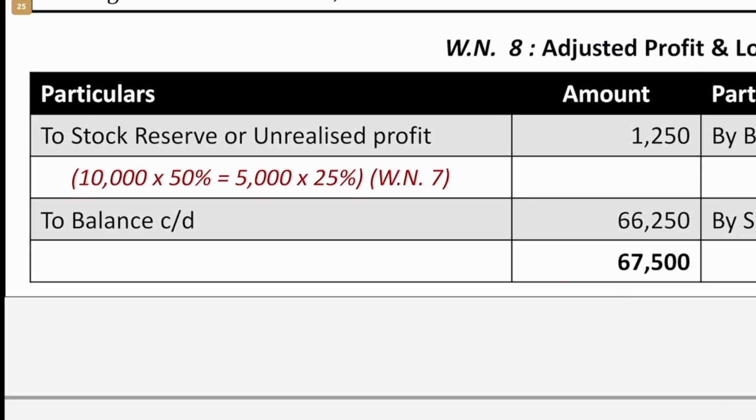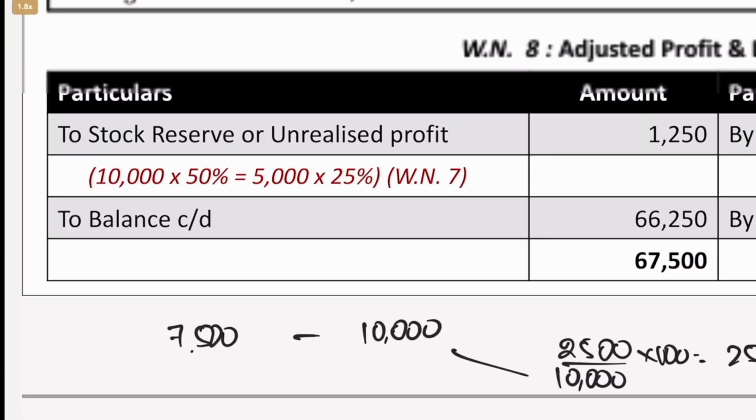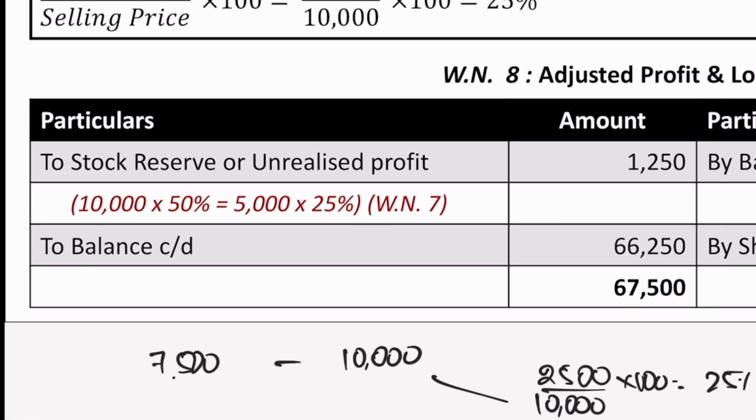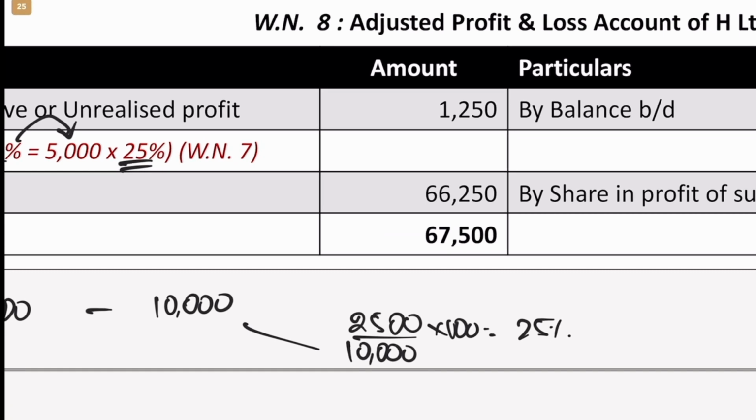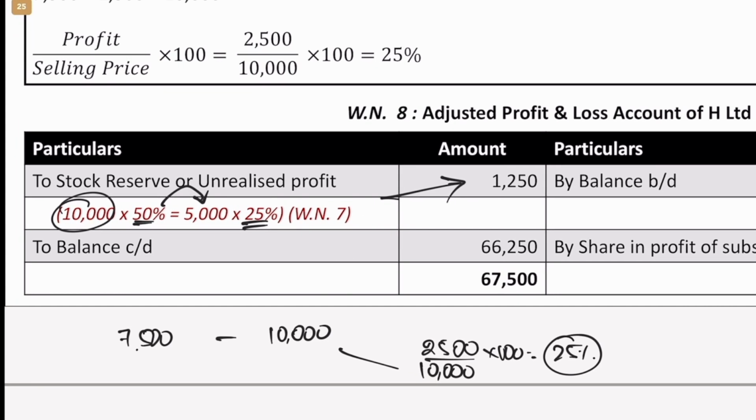So we know 7,500 worth goods were sold for 10,000 rupees. So now what is the profit percentage here? Profit is 2,500 divided by the selling price of 10,000 into 100, which is nothing but 25%. So now how much is unsold? Out of 10,000, 50% is unsold. So 50% of 10,000 comes to 5,000. Multiply that by the profit percentage, which we just now arrived at, 25%. So that would be 1,250. That is nothing but stock reserve or unrealized profit.